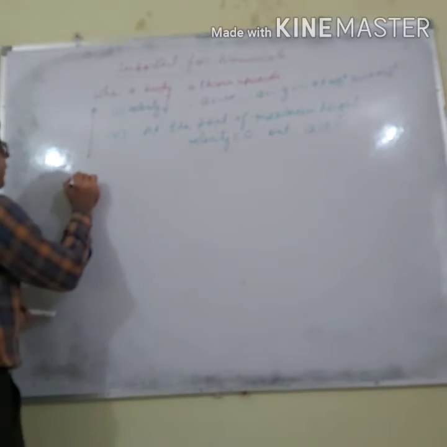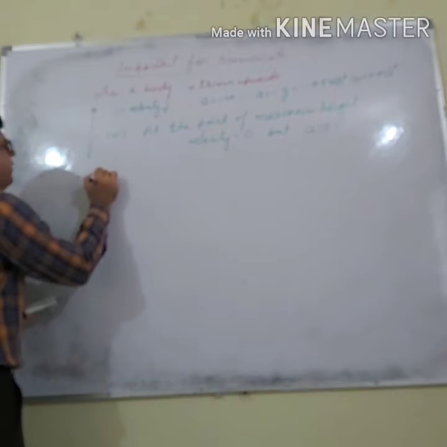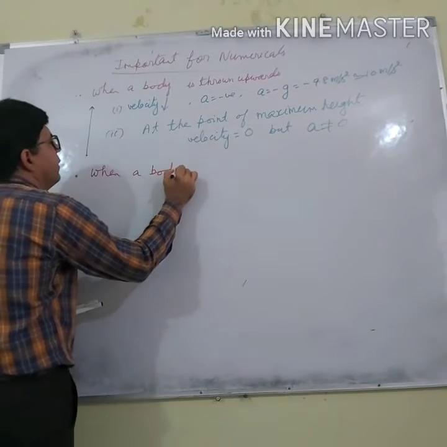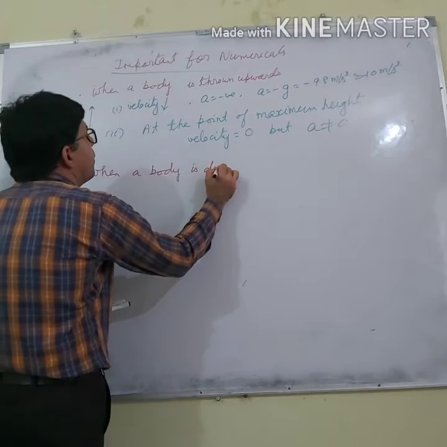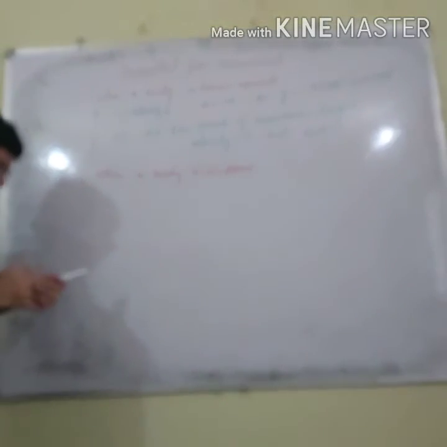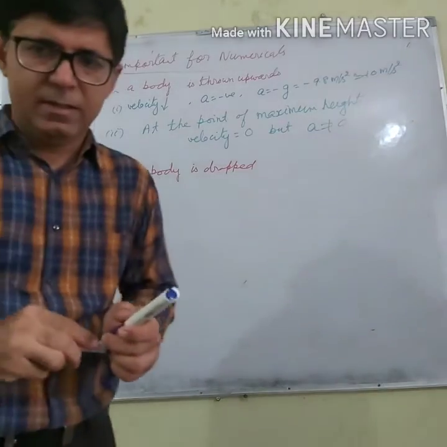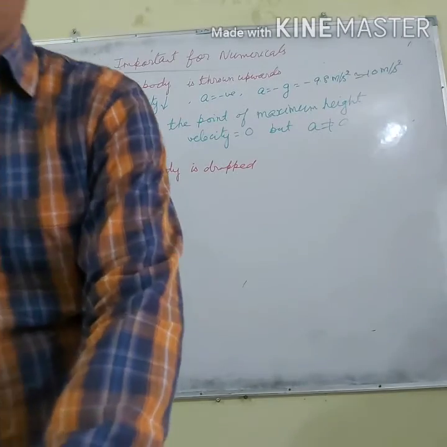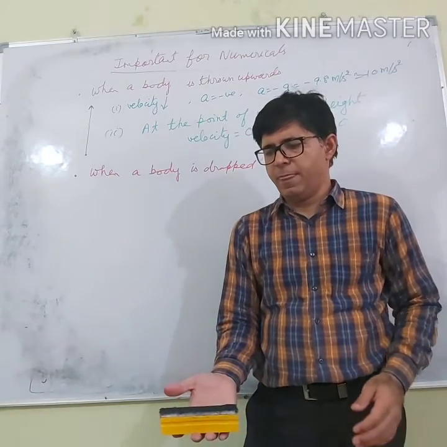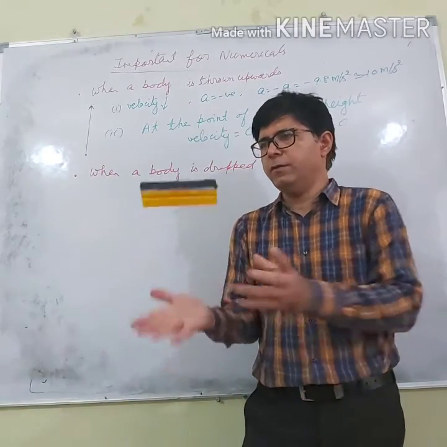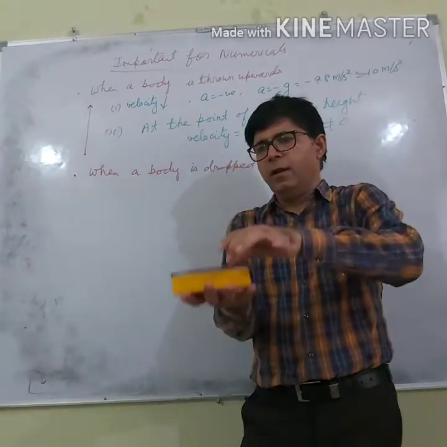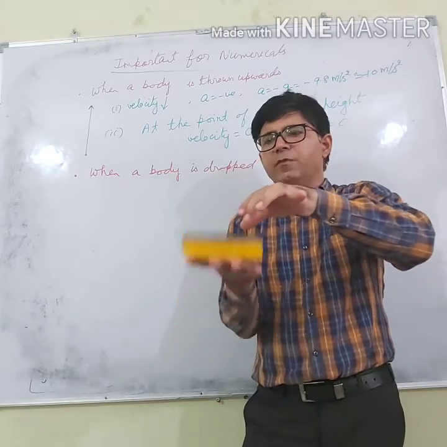Next point, when a body is dropped. Okay, let me do an activity. This is the duster. Let me throw it upwards. Listen, at this point its velocity becomes 0.